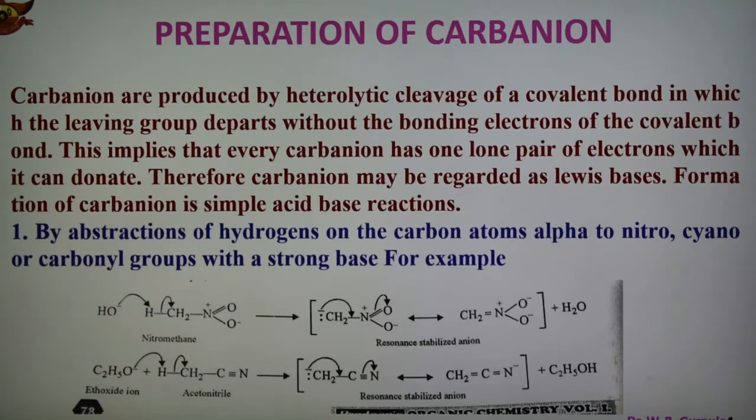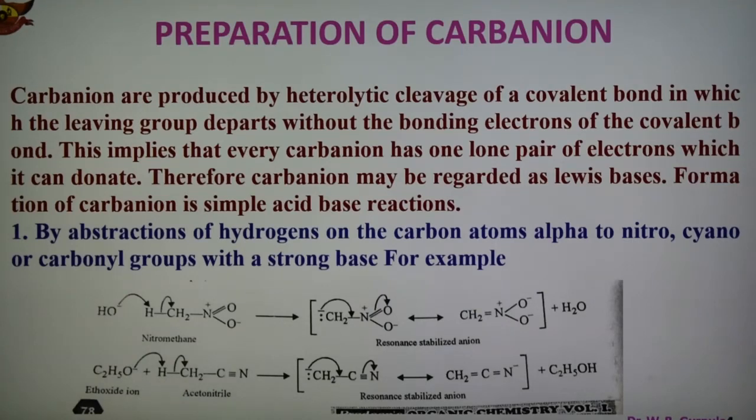Therefore the carbanion may be regarded as a Lewis base or nucleophile.